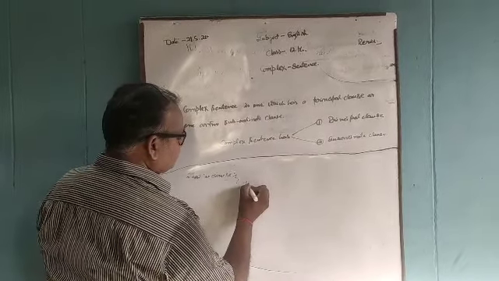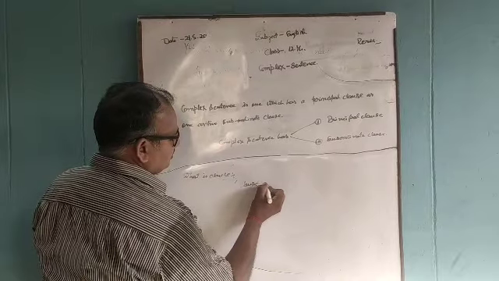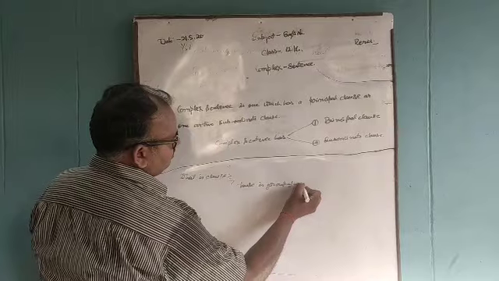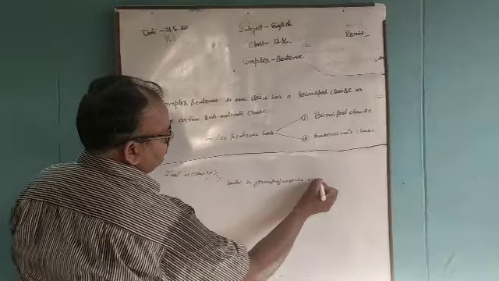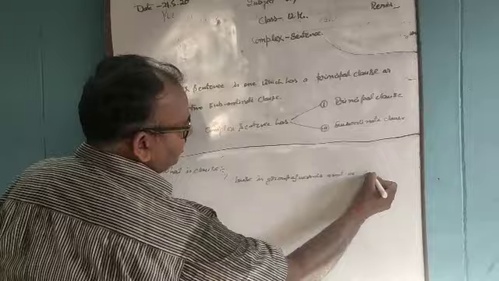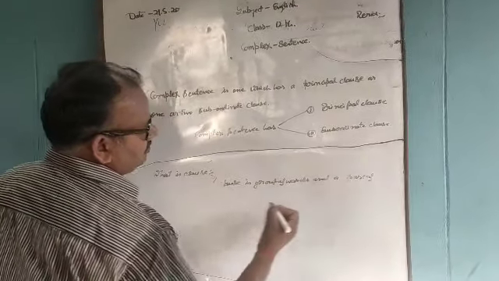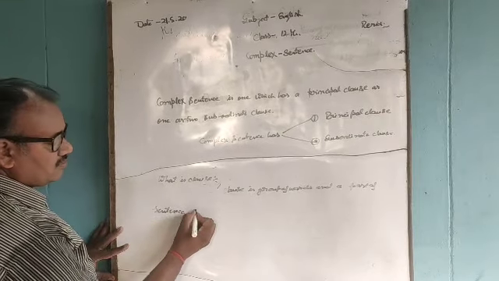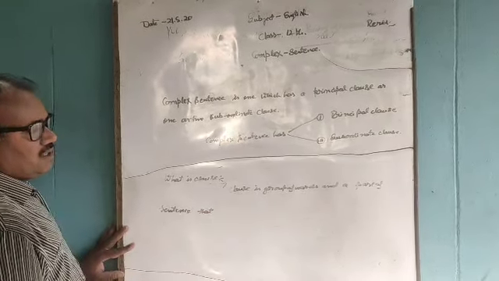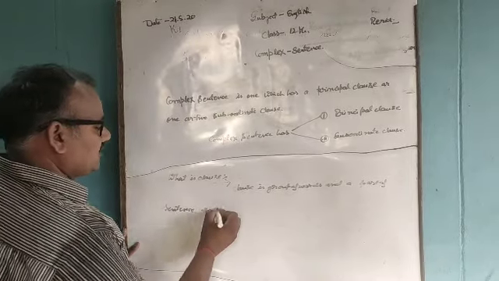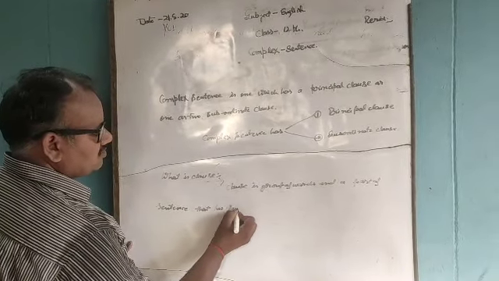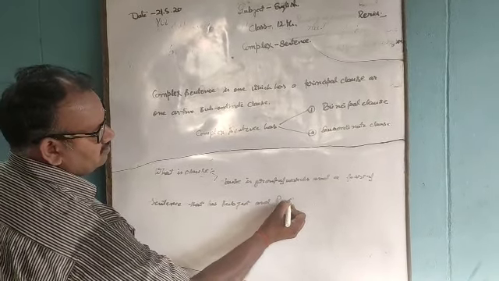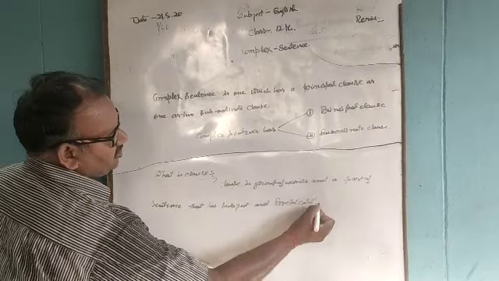Clause is group of words and a part of sentence that has subject and predicate.